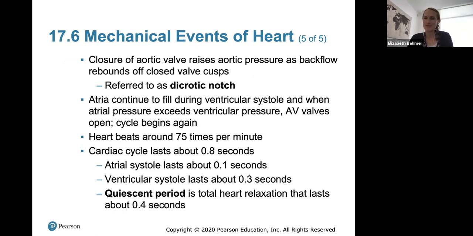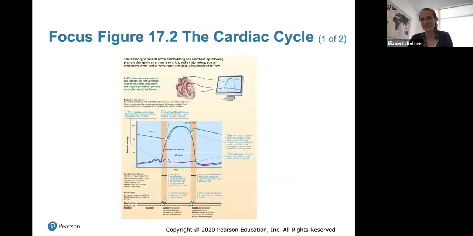Your heartbeat is about 75 times per minute. The cardiac cycle lasts about 0.8 seconds, and you can see how long each period lasts there. So this is a great picture showing the events of the cardiac cycle, the mechanical events, with the pressure and volume changes between the left ventricle and the left atrium.